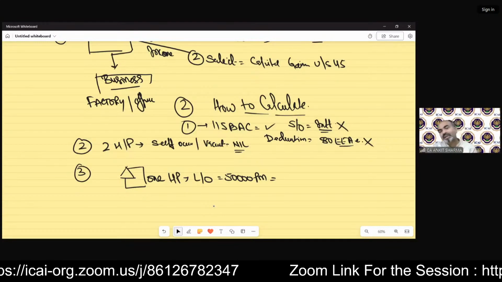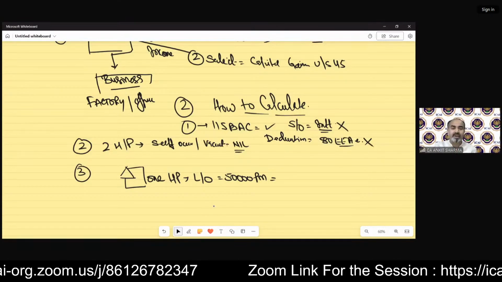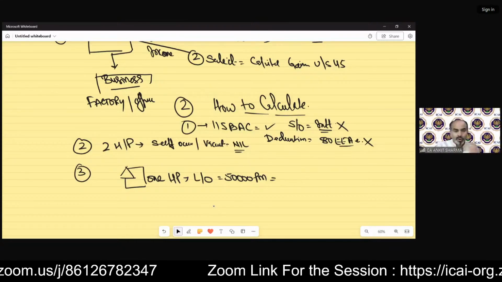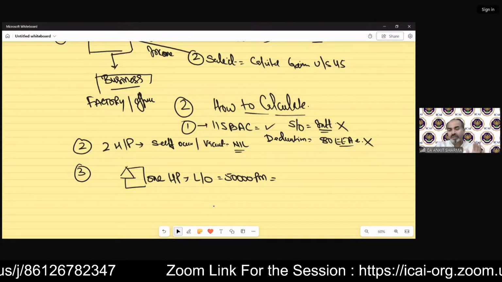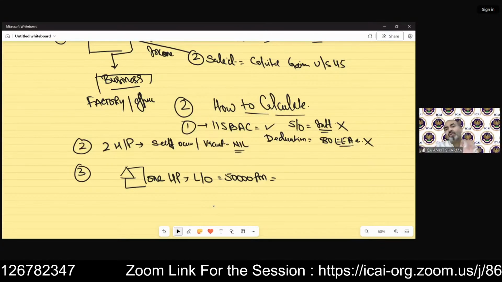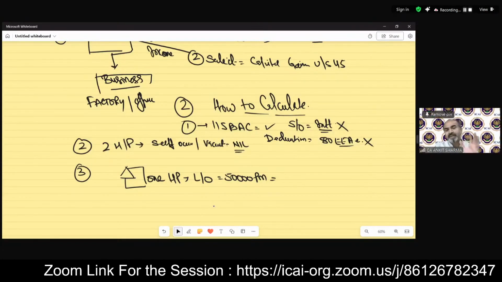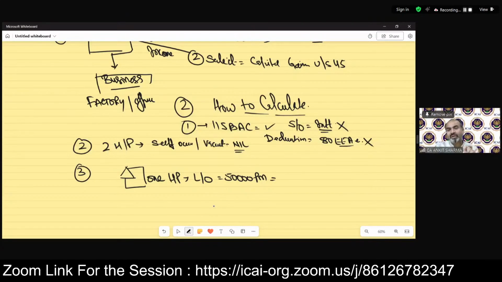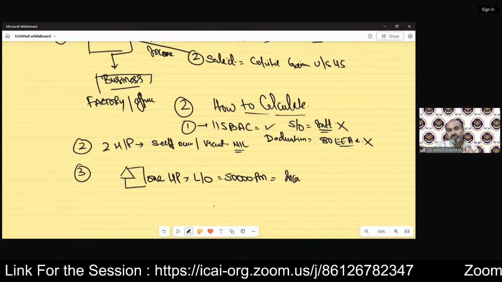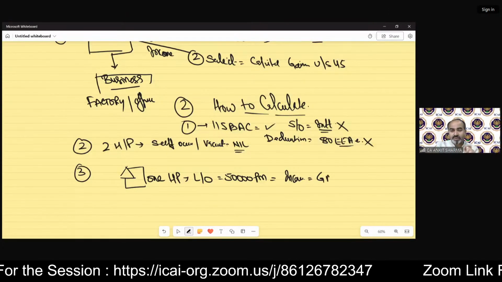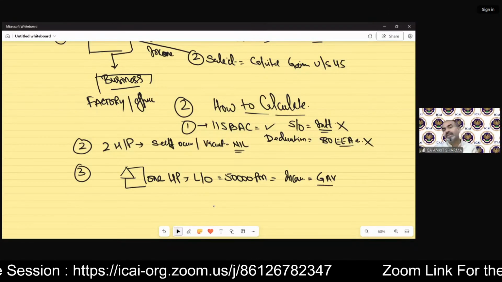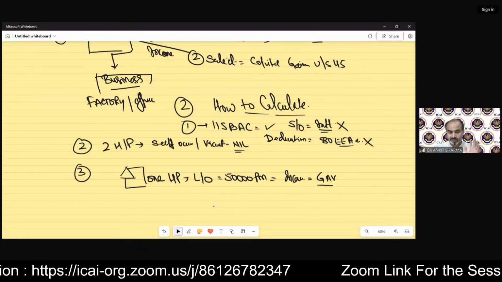So only if the property is self-occupied or vacant, in that scenario, two house properties' annual value will be taken as nil. But even if you have only one house property, if it is let out for any amount for any period of time, then you have to calculate income for that. And for that, we need to first calculate the GAV, that is gross annual value.